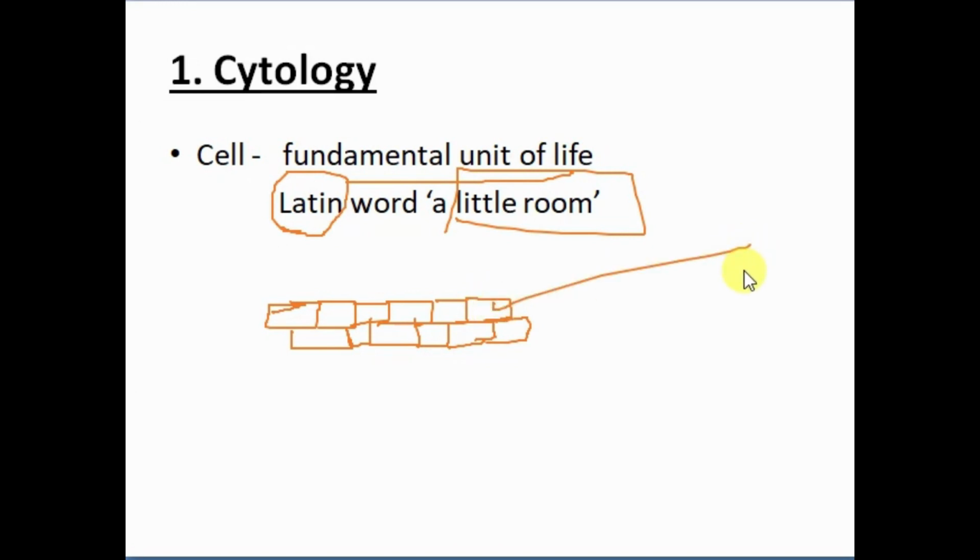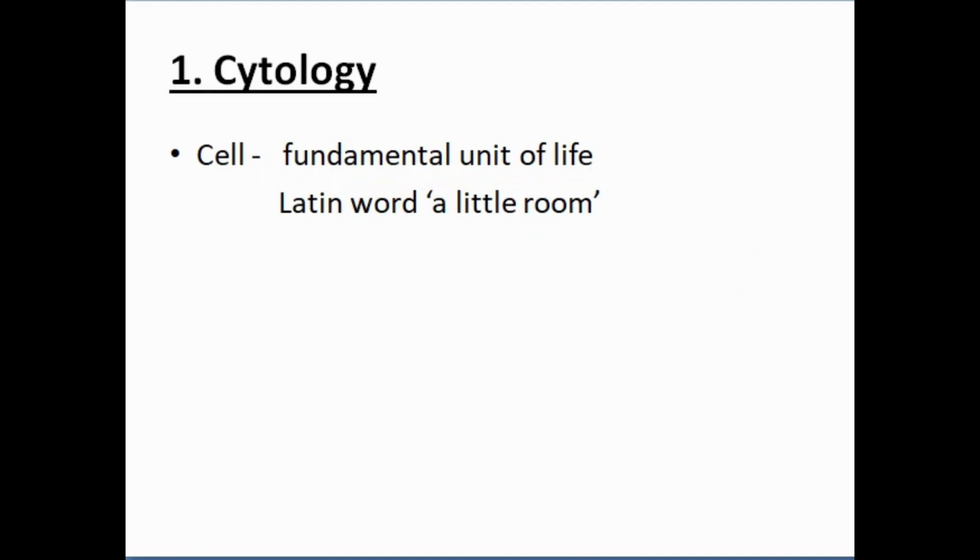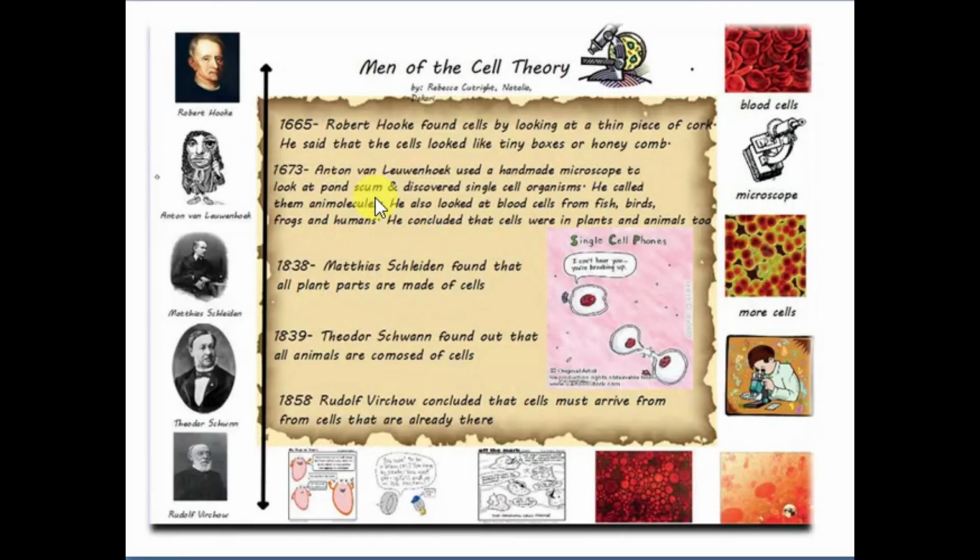Now we'll study the cell theory, and the scientists who are responsible for the discovery of cells. We'll study about each of them. First we have Robert Hooke.